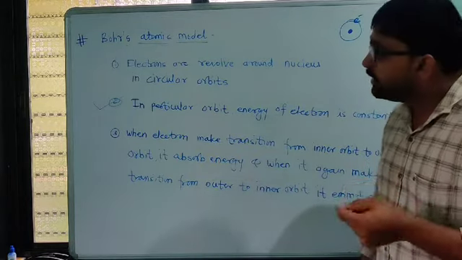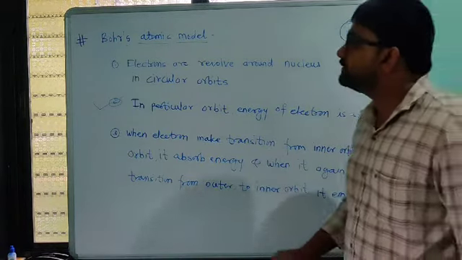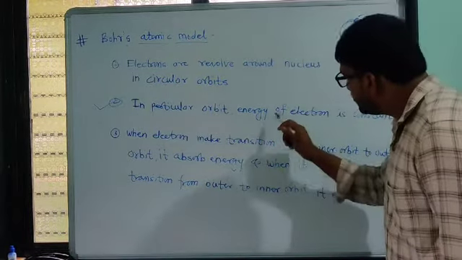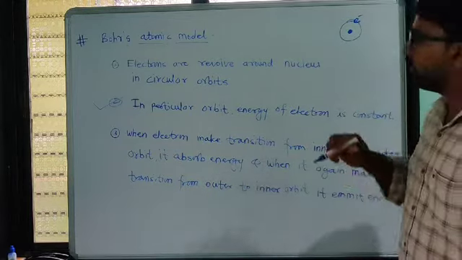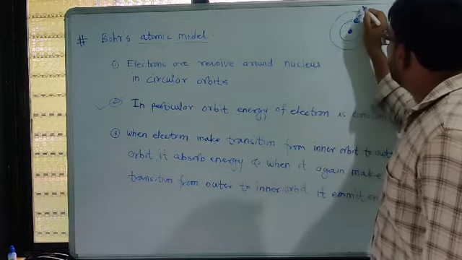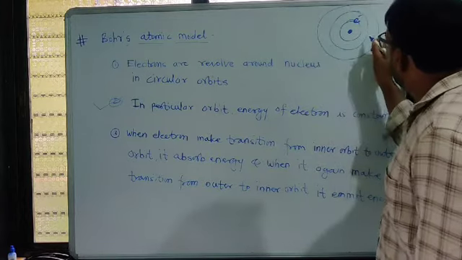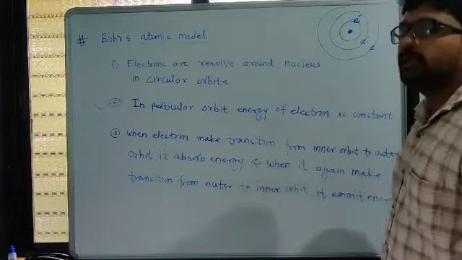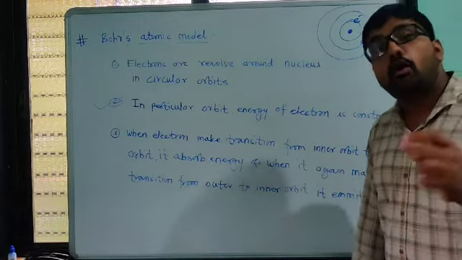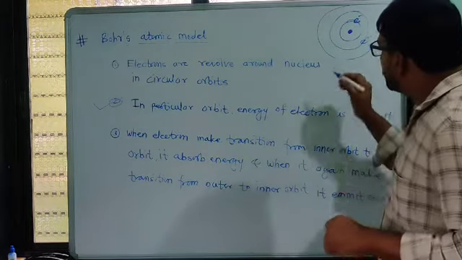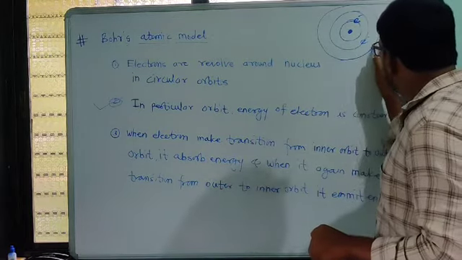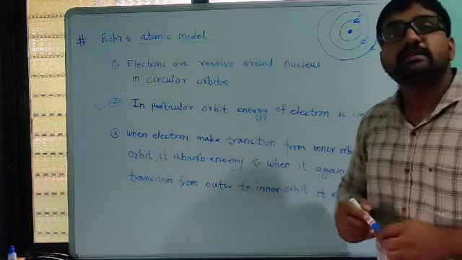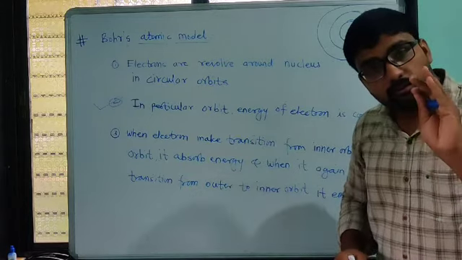Here Sir Bohr tells us that in a particular orbit, the energy of the electron is constant. Suppose the orbit is the first orbit, second orbit, or third orbit. The electrons are negatively charged and are also revolving in a circular way, but for a particular orbit, if the electron is moving in it, then throughout this orbit the energy of the electron is always constant.